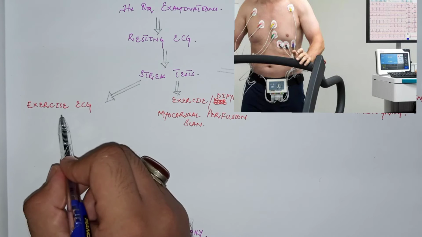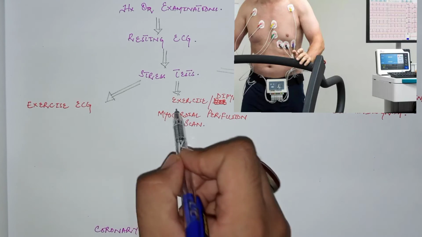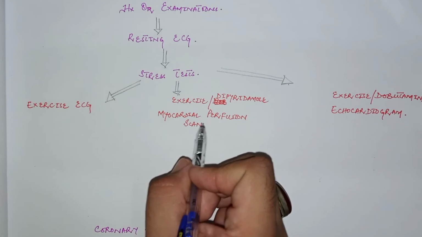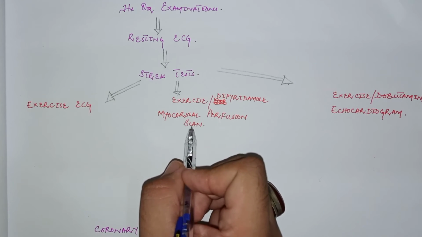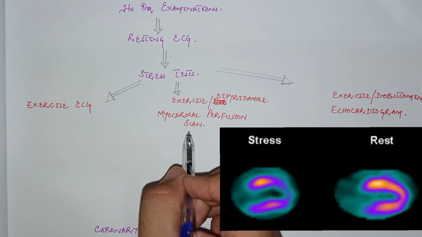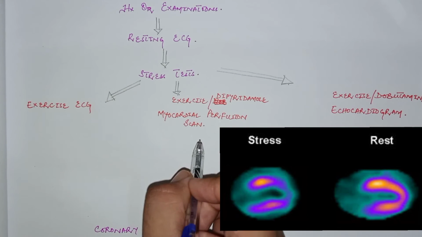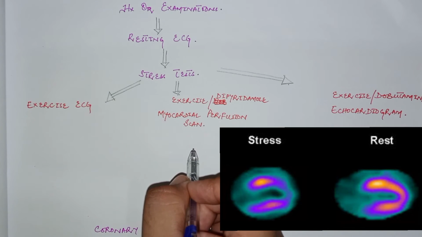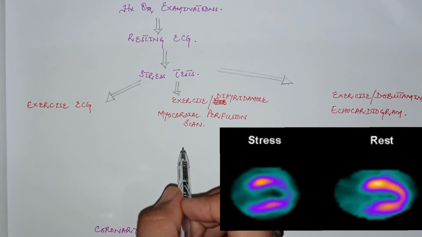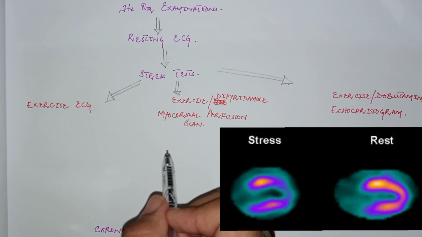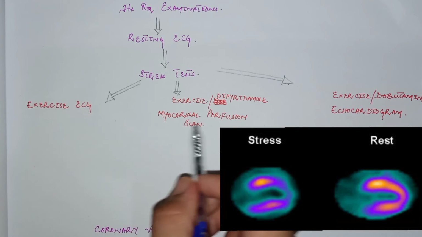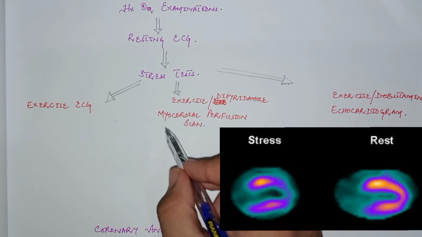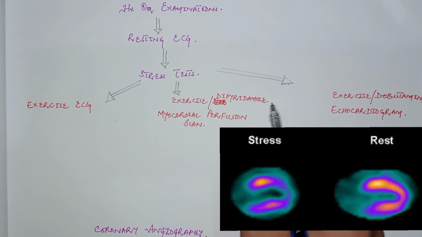If the exercise ECG test is uncertain and equivocal, then the next test is the exercise or dipyridamole myocardial perfusion scan. In this test, radioisotopes such as thallium or technetium are injected into the blood vessels of the patient. The viable myocardium cells extract the radioisotope from the blood. No radioisotope uptake means no blood flow to that area of the myocardium. No uptake of thallium shows that this part of the myocardium has ischemia because of the exertion, meaning the patient has stable angina.